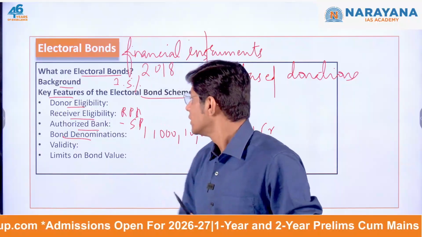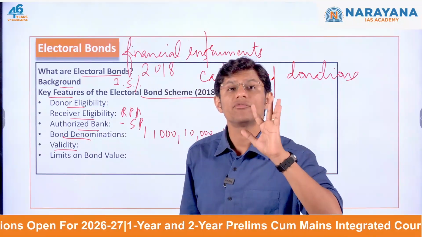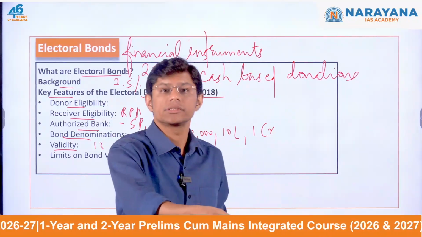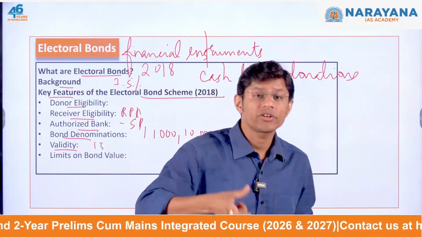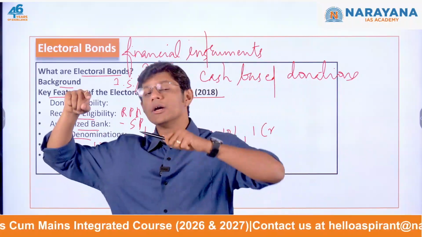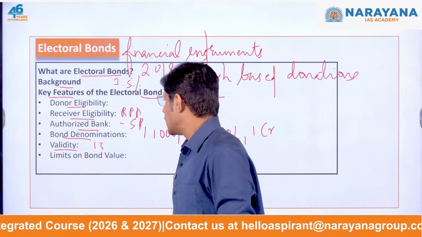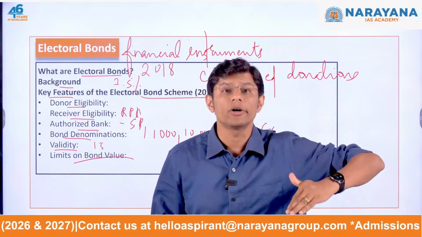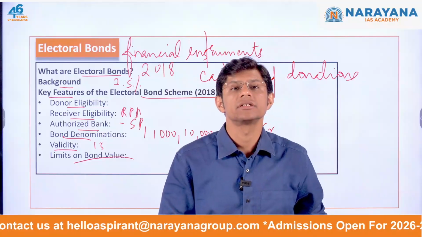And talking of the validity, these bonds remain valid only for 15 days from the date of issuance. And if the bonds were not encashed within this period of 15 days, then the SBI would transfer the unclaimed amount to the Prime Minister's Relief Fund. And limits on the bond value? There was no upper limit on how many bonds a person or company could purchase.